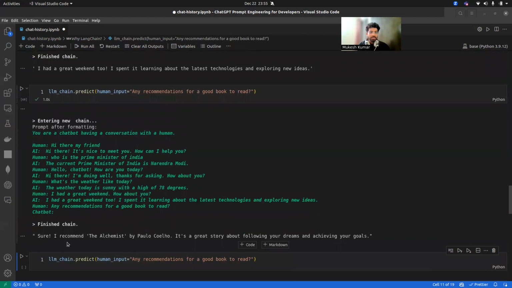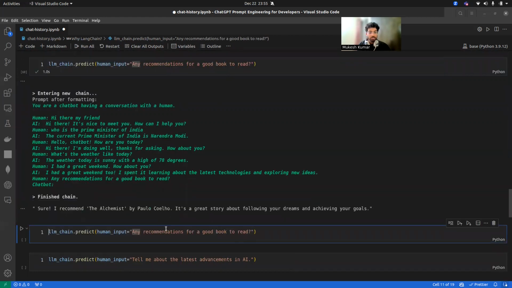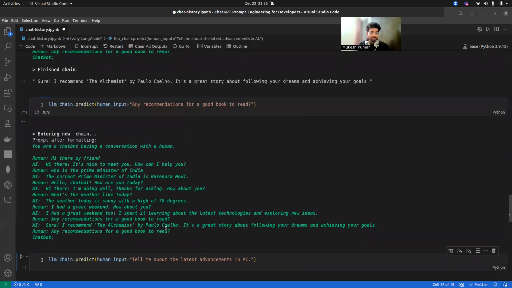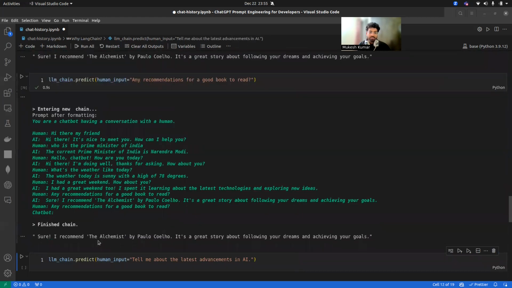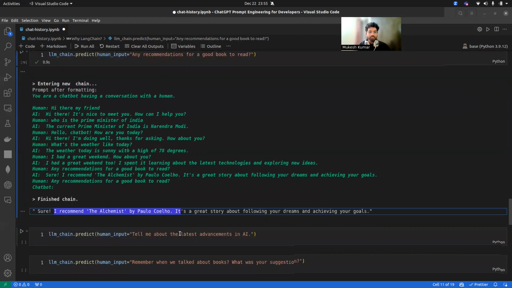Yeah, sure. I recommend The Alchemist by Paulo Coelho. It's a great story about following your dreams and achieving your goals, right? So it recommended you a book. Now ask again the same question. Now let's see. Okay, it's doing the recommendation for the same book again, right?